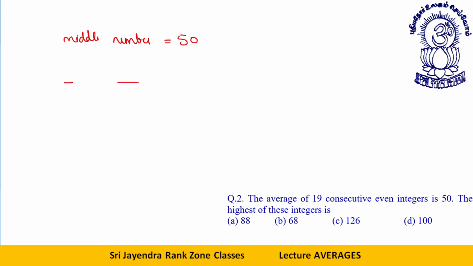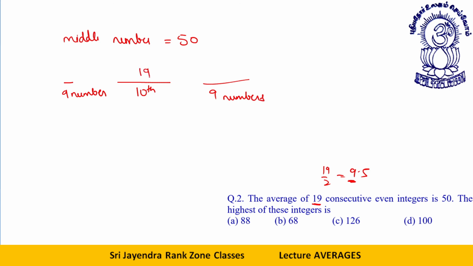Let's say this is the 10th number. Before the 10th number there are 9 numbers. Half of 19 is 9.5, so you deal with this as 9. There are 9 numbers before and 9 numbers after.